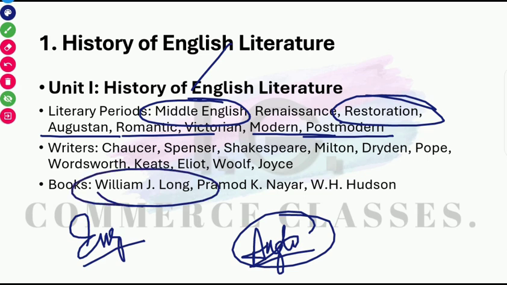and all these things are clearly covered in the book by William J. Long, even though its language is very easy. Okay? It means it's not boring. For example, if you study David Daiches, it will take a huge time. David Daiches is no joke. It's really a very great book. But if you don't have the basics, then you should start with William J. Long. After that we have Pramod K. Nayar, we have Hudson.